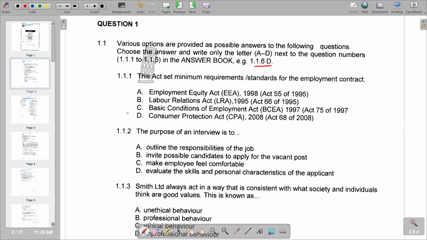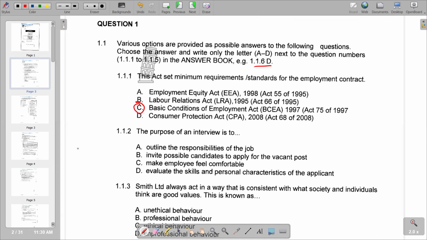On the first part of the question, it reads that this act set minimum requirements or standards for the employment contract. We're given various options, but you'd see that the correct option is C, the Basic Conditions of Employment Act 1997, Act 75 of 1997. The BCEA revolves around the motive to give effect to the rights to fair labor practices. So basically, that's what we have on the first question.